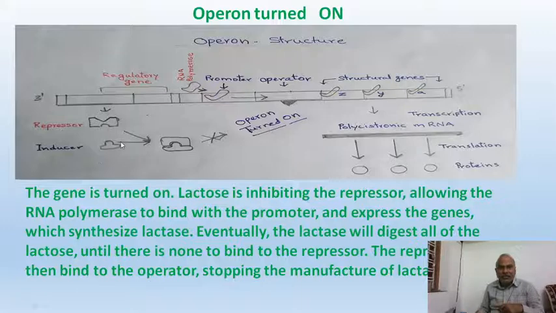When there is lactose, what happens here? Let us see. When there is lactose, the repressor molecule binds with the inducer first. As the inducer is bound to the repressor, the repressor molecule will change its configuration. Now there is no site open for attachment with the operator. So this combined molecule cannot fit here. So the operator is now free.